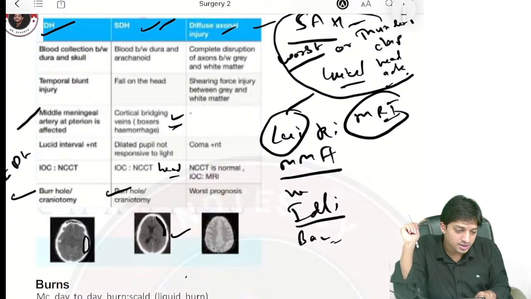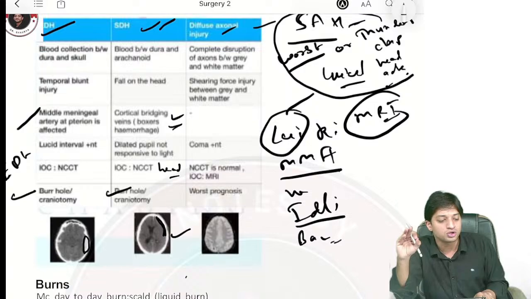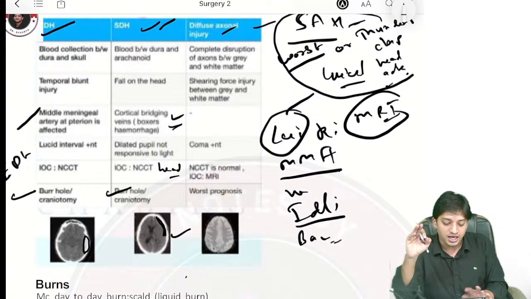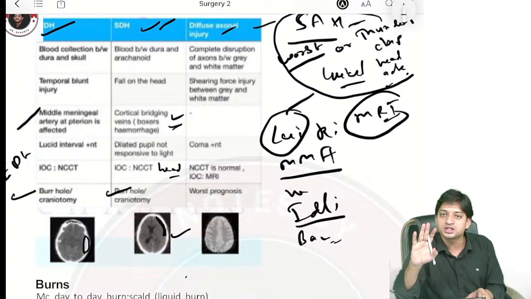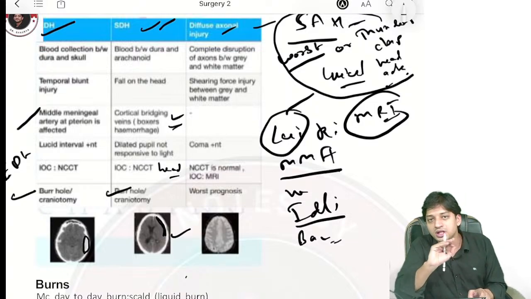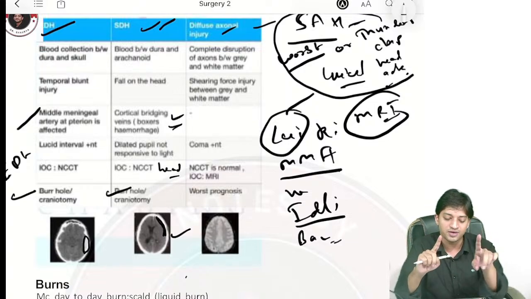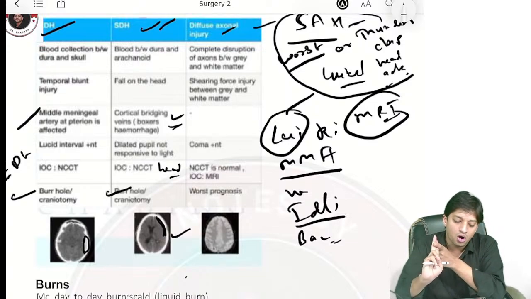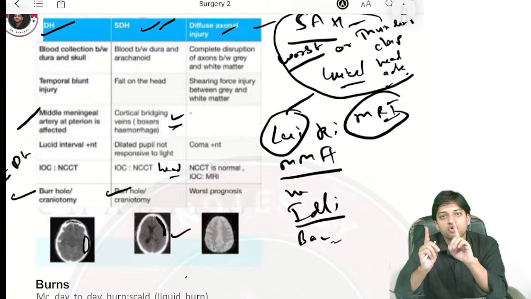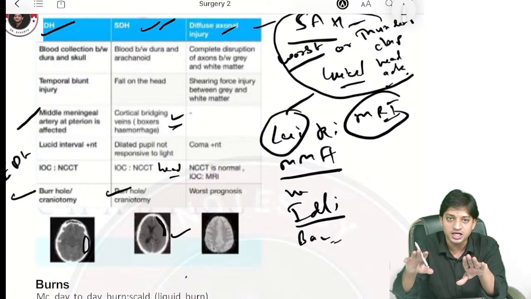Dr. Puneet, sometimes in SDH also, lucid interval is found, sir? Yes, sometimes in SDH also lucid interval can be there, but don't go for that. It is a classical history MCQ based exam. Go with only the MCQ classical findings. In your exam, they give you a clear cut history. Whenever they tell you lucid interval history, middle meningeal artery damage, or they give you a biconvex shape hematoma, aankh moond ke, you have to go for extradural hematoma. Don't get confused at the last moment.